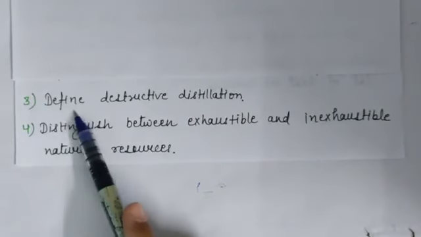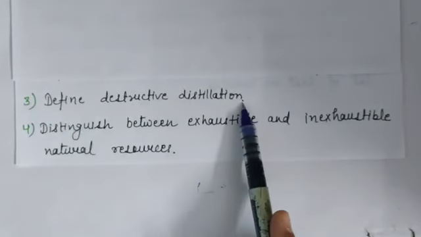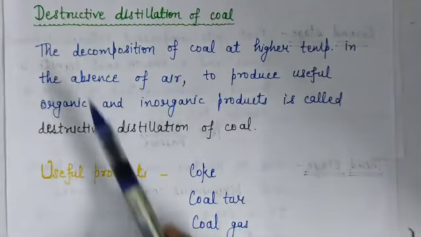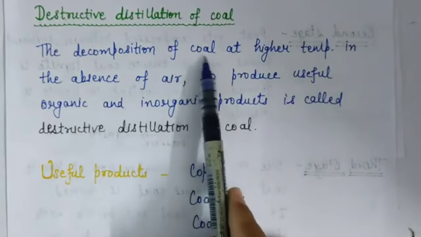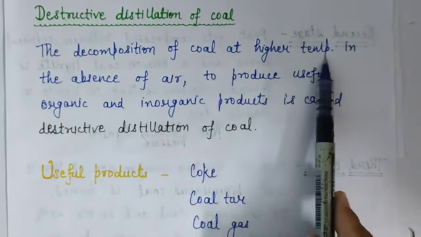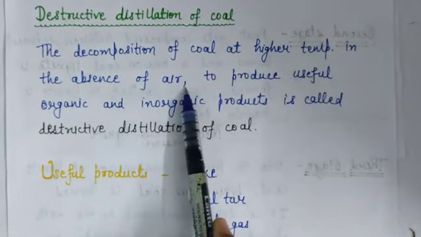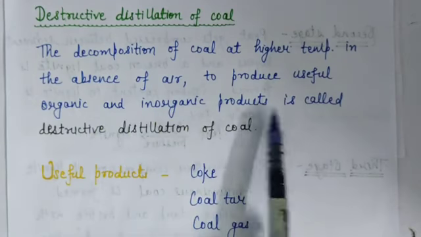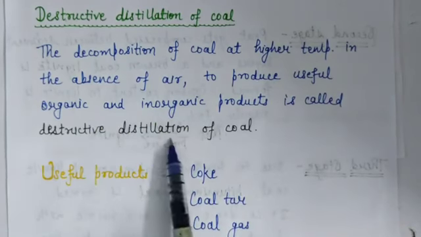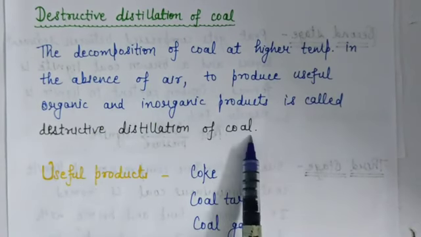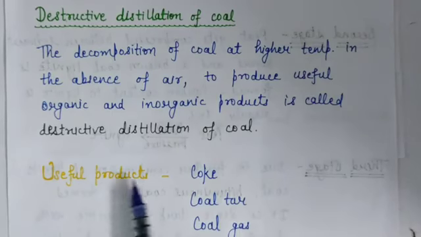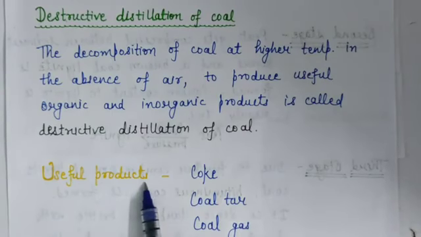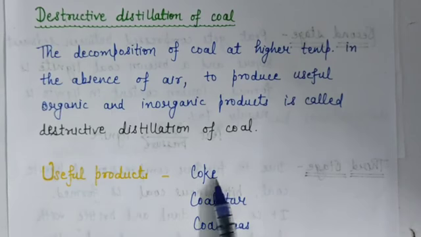Question number 3. Define destructive distillation. Answer: the decomposition of coal at higher temperature in the absence of air to produce useful organic and inorganic products is called destructive distillation of coal. Okay, and the useful products obtained from destructive distillation of coal are coke, coal tar and coal gas.